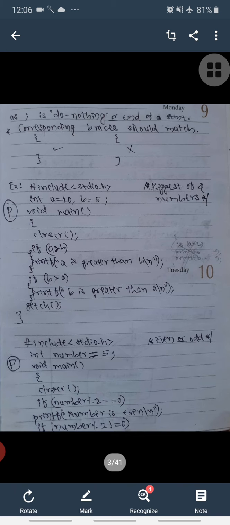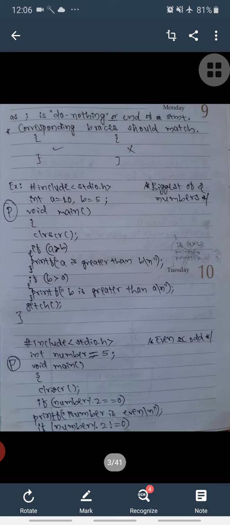This number 5 is an odd number, so you check this. The simple logic is, you just divide that number by 2, and if you are getting the remainder as 0, then the number is even, and if you are not getting the remainder as 0, then it is an odd number.